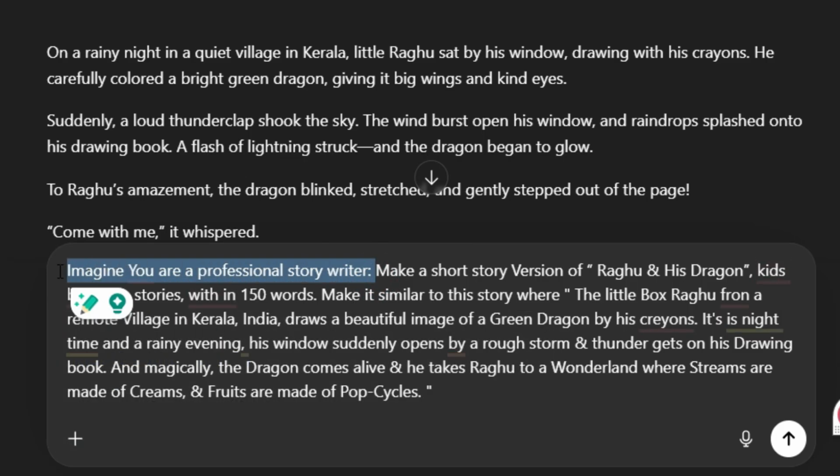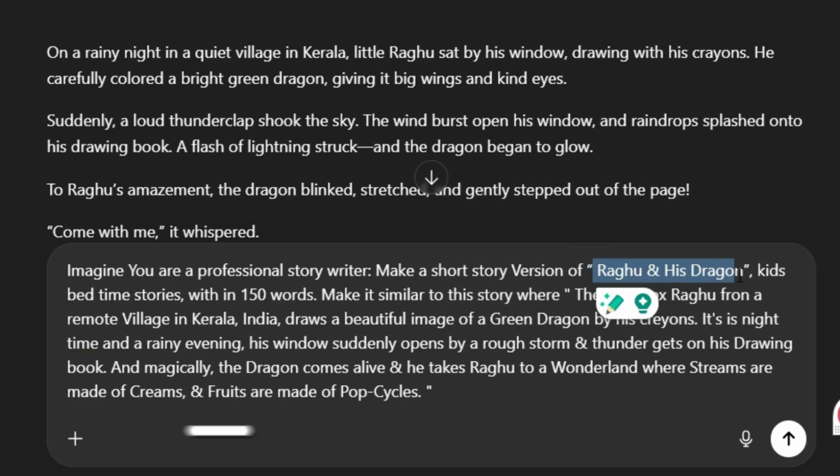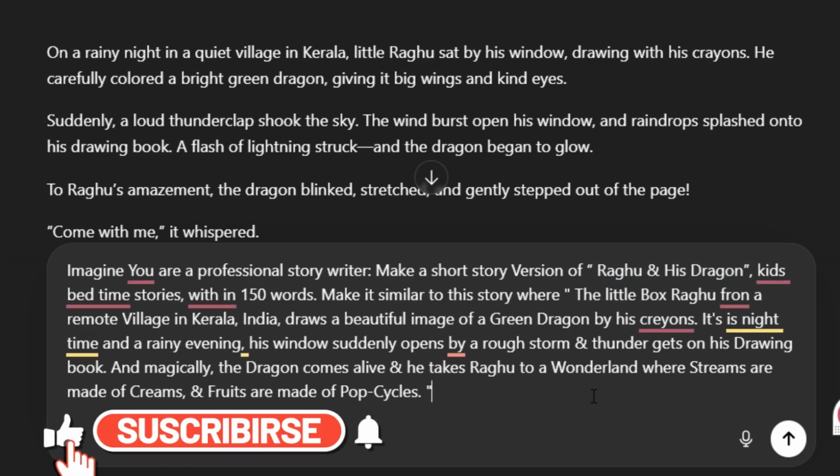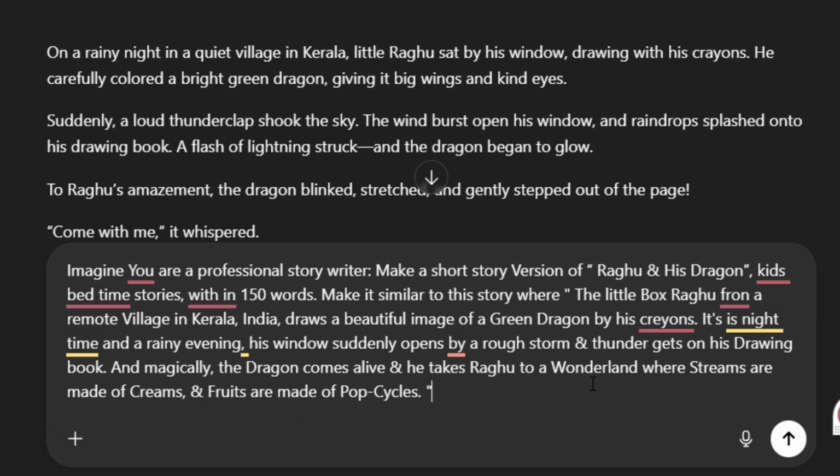We give this job role so that ChatGPT or the LLM can actually behave like a professional story writer, right? Because we are aiming to create a story for our film. The story I am using is my own self-made story, so I automatically get full copyright. For example, if you are generating the idea from ChatGPT and then creating the film, make sure at least 30% of that story is changed after you get the idea. Otherwise you might get a copyright claim or plagiarism issues in the future when you monetize your channel.